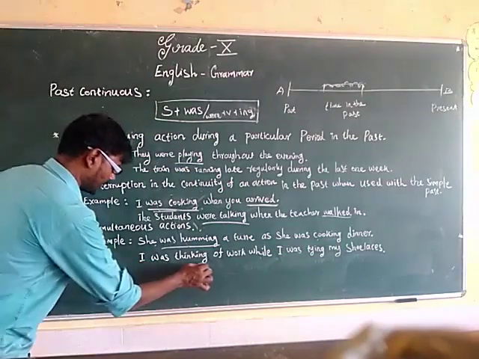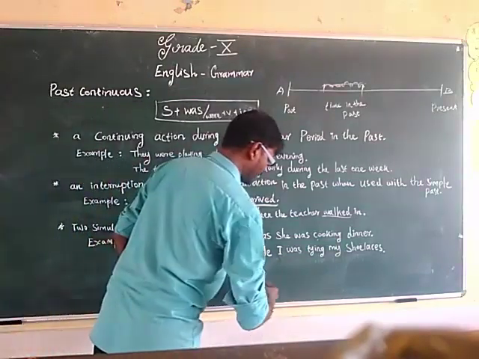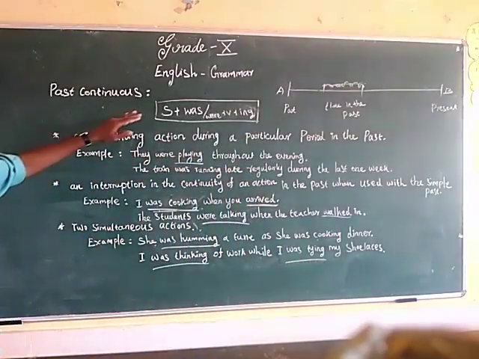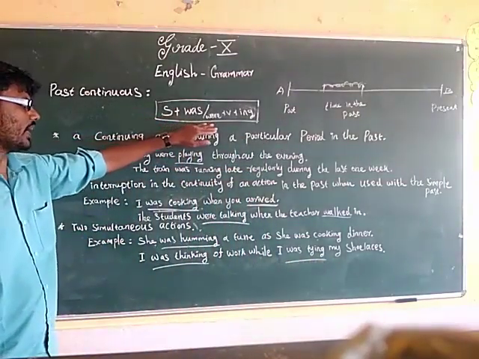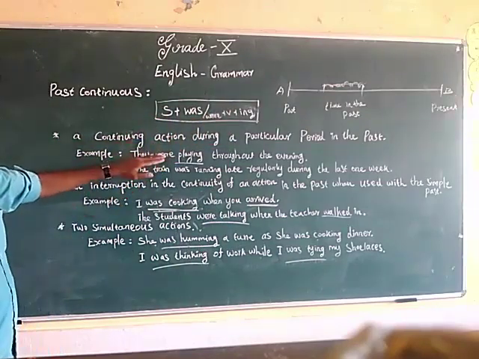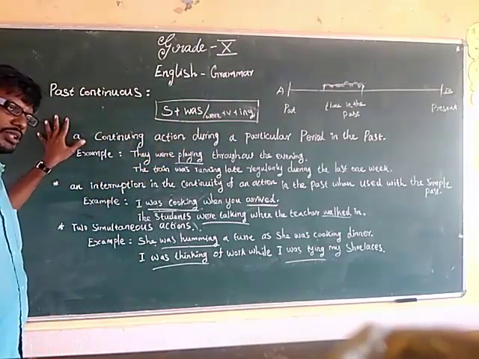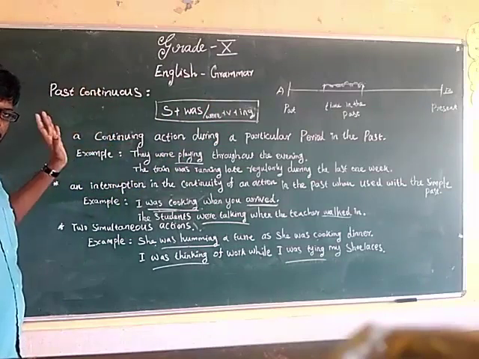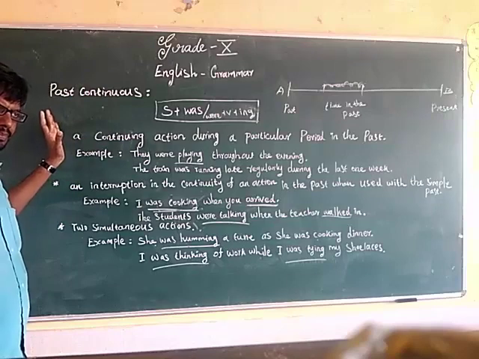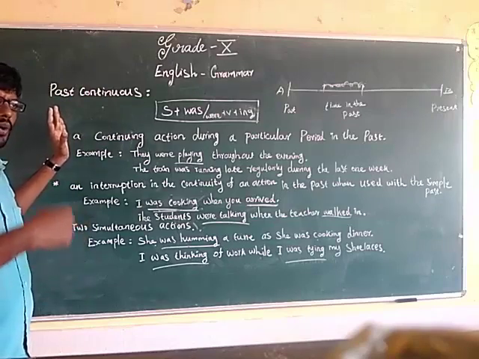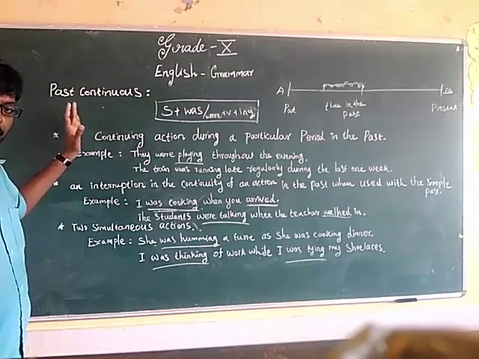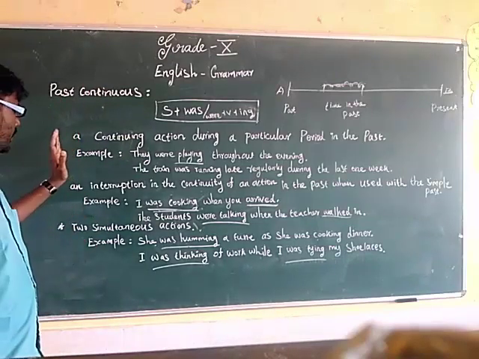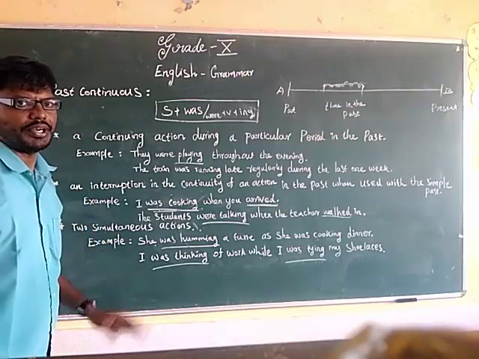This is the structure for examples for past continuous tense. I was tying. So structure is subject plus was or were plus verb plus ing is the structure for past continuous tense. What is past continuous tense? Action that took place in the past and it was going on over the period of time. Those actions are referred by using past continuous tense. These are the usage for past continuous tense.